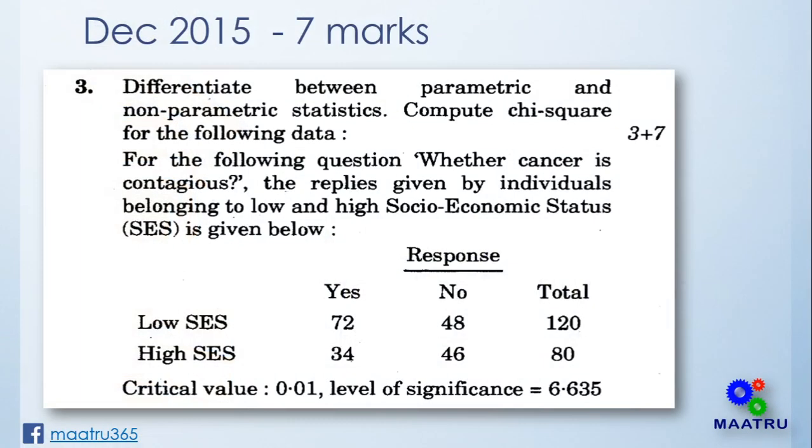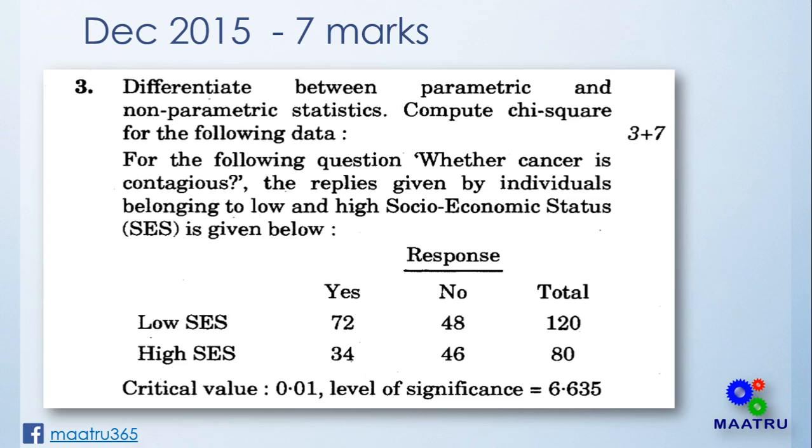Look at the question carefully. In the question, it is said, for the following question, whether cancer is contagious, the replies given by individuals belonging to low and high socio-economic status are given below. There are two groups, low SES and high SES, and responses yes, no, and total are given. This survey is finding whether the replies are dependent upon the socio-economic status of the respondent or not.